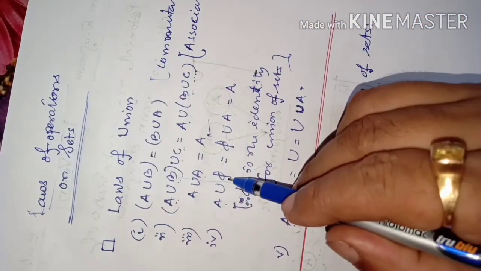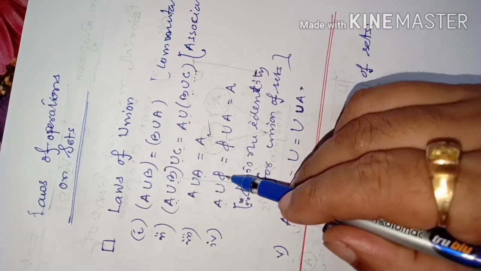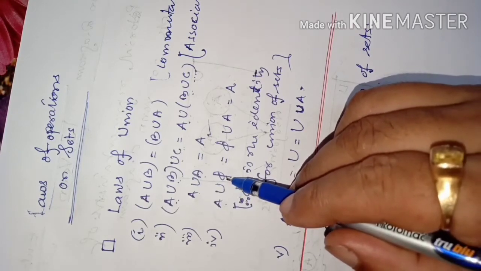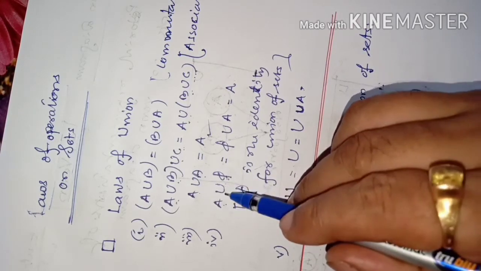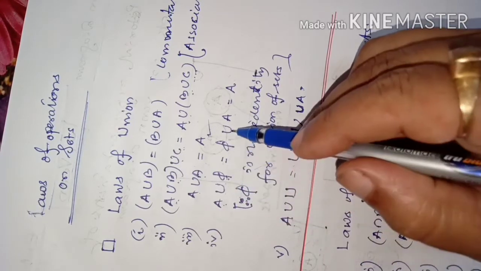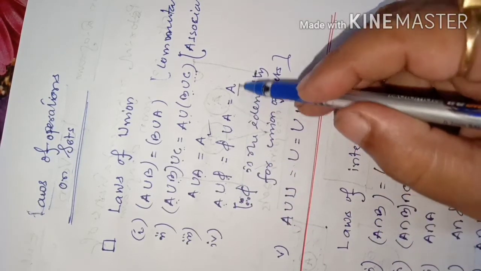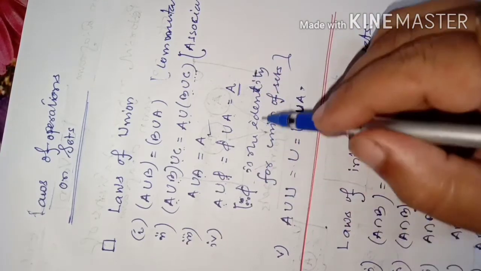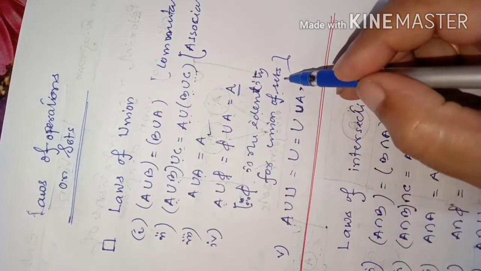A union phi, where phi is a null set. No, phi means null set, means A and phi, if you unite, then it will be same as phi union A. Nothing is there, so it will be ultimately A only. So phi is the identity for union of sets.